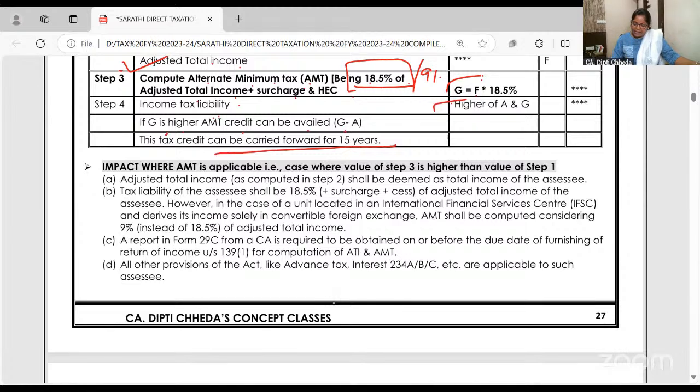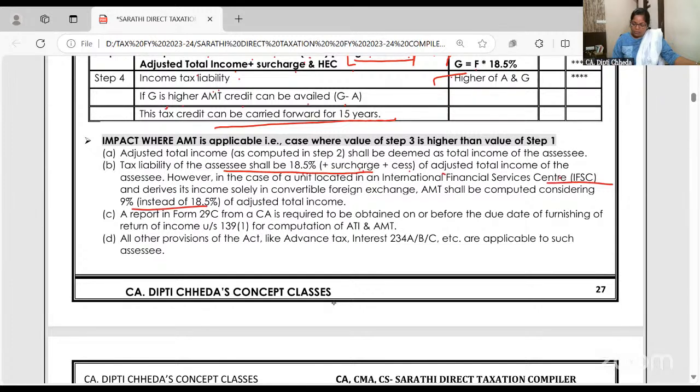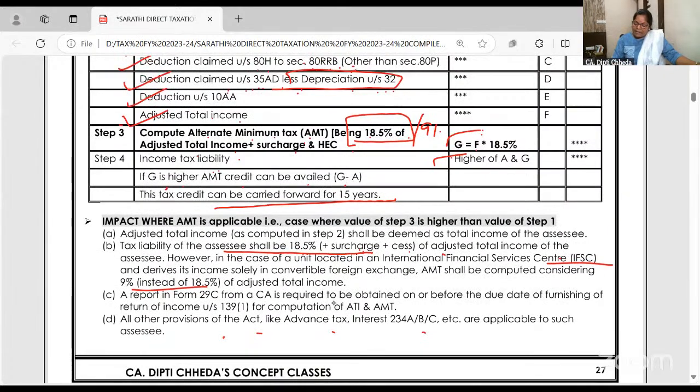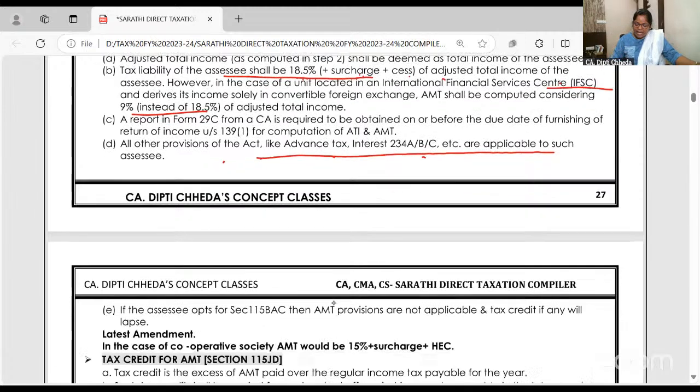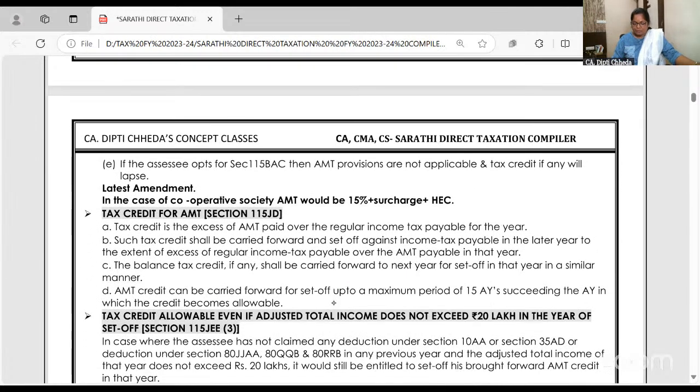Ma'am, what, why, how? To calculate the amount and all, it will be very clear once we do the problems. Okay, right. AMT rate kitna hai? 18.5%, surcharge, routine 50 lakhs and all, and on tax plus surcharge 4% cess. If unit is located in IFSC, 9%. And you have to get the reports and all from CA if you want to calculate AMT. All the other provisions, even you can't say, ma'am, I'm paying 18.5% on AMT, I'll pay tax once in March. No. Advance tax, 234 ABC, interest, installment, all is applicable to AMT also.